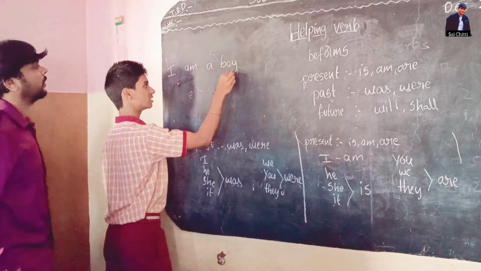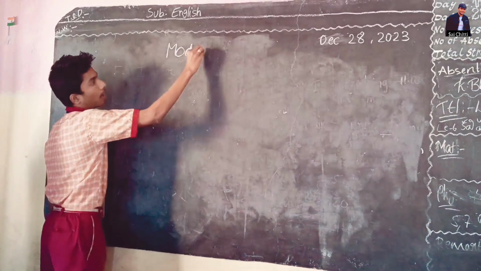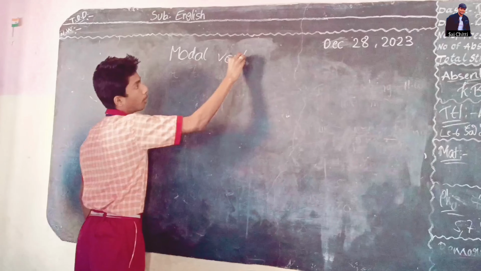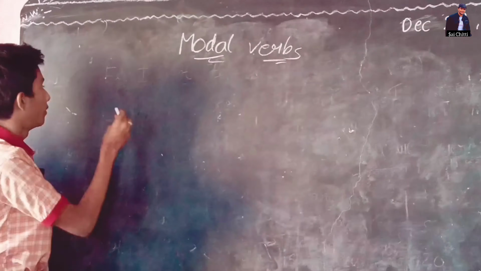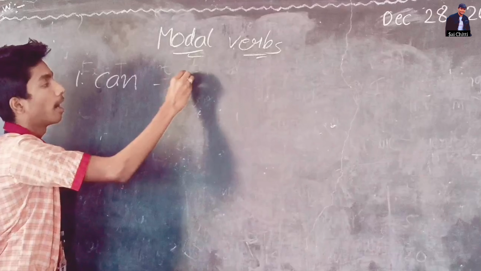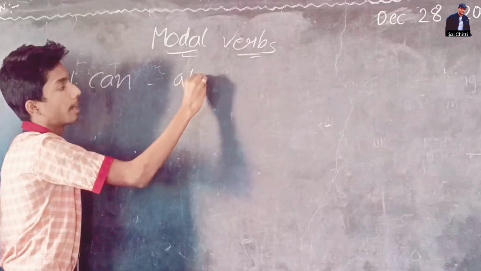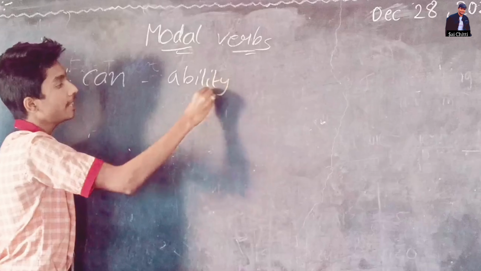Modal verbs. The first one is can. Can is a modal verb. The uses of can are to tell about ability, permission and request.